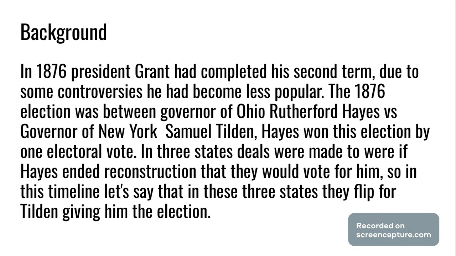The 1876 election was between Governor of Ohio Rutherford Hayes and Governor of New York Samuel Tilden. Hayes won this election by one electoral vote. In three states, deals were made to where if Hayes ended Reconstruction, they would have voted for him. So in this timeline, let's say that in these three states, they flipped for Tilden, giving him the election.